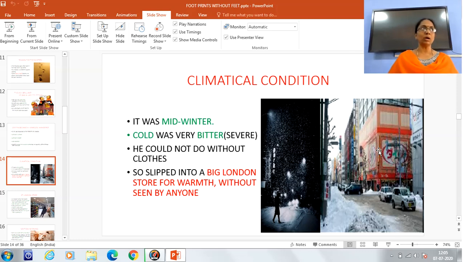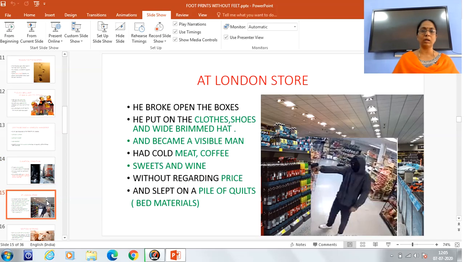So it was closing time. All the assistants and the owner of that London store were ready to close the door, shut the door and were about to leave the place. So the moment all the people left the London store, now this Griffin became so active. So how did he become active?